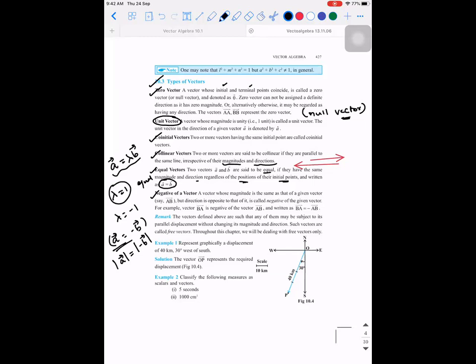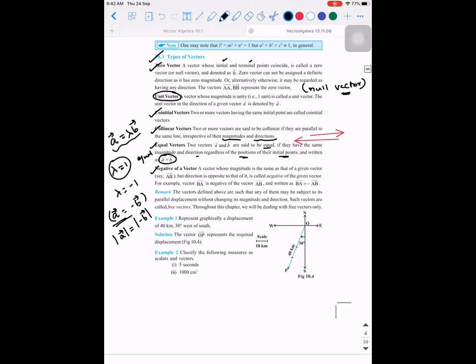Then what is the negative of a vector? A vector whose magnitude is the same as the given vector, but whose direction is opposite to that of it, is called the negative of the given vector. So can I say B vector is a negative of A vector? Similarly, A vector is a negative of B vector. Can I conclude it like this? I hope all these points have got registered.